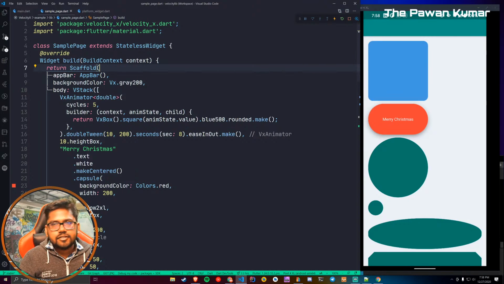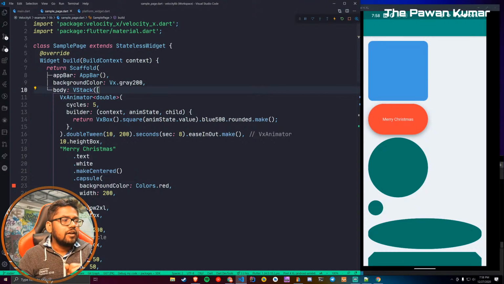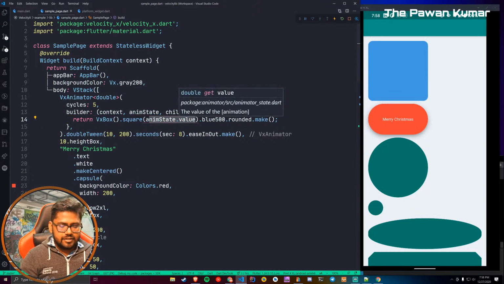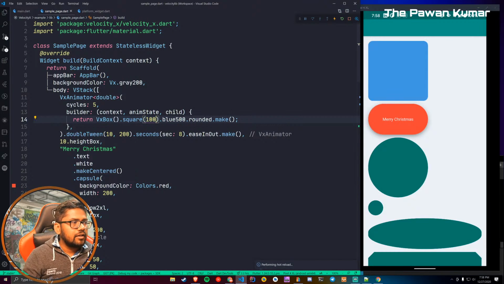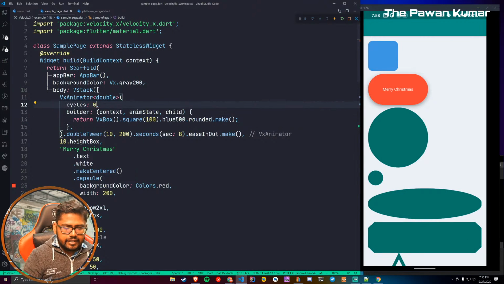Now this is one way of doing it. Let's say some people may ask, what if I want to change the, let's fix the size. Let's say size is 100, and let's make the cycle 0. Someone can say that I want to change the color rather than the size of this particular box.